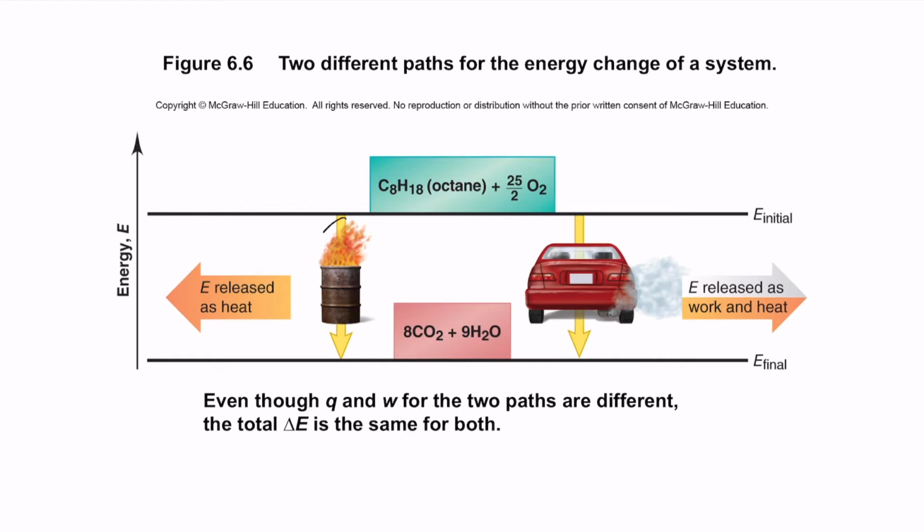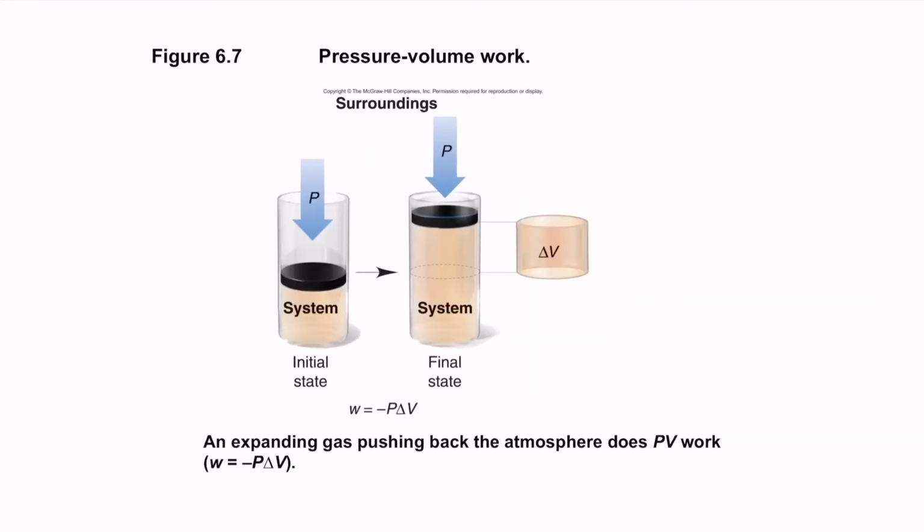When you burn fuel directly, it releases directly as heat. But the same fuel in a car, some part of it is released as work, which drives the car forward, and some part of it is released as heat in the form of exhaust. So this is the difference here.